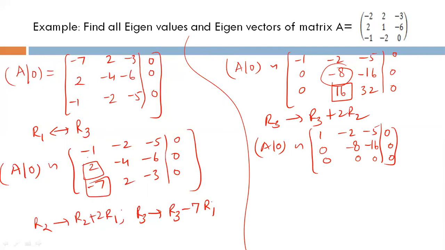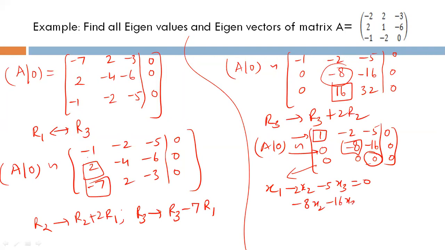Now it is in row echelon form, and we can see that this is the first leading entry, this is the second leading entry, and the third entry is 0. So the third variable will be a free variable. It means x3 is going to be free. From back substitution, x1 minus 2x2 minus 5x3 equal to 0, and minus 8x2 minus 16x3 equal to 0.